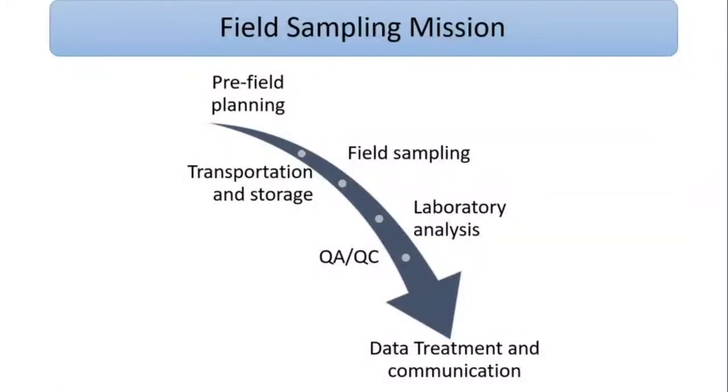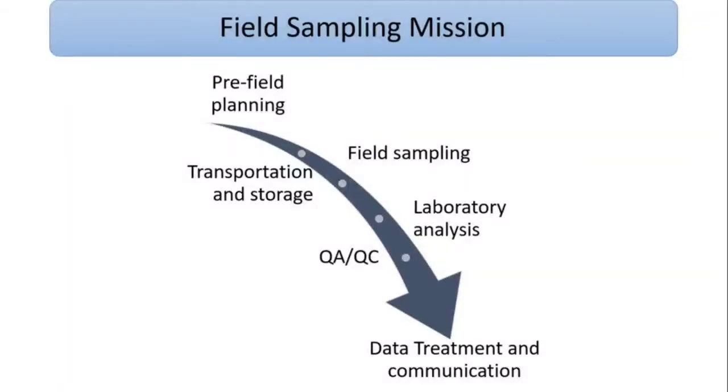Once we have reached the field area or field work station, we have to know where we are, which location it is. So we need the GPS system, and we have to arrange all this equipment. Moreover, whether we are going for a water, sediment or soil sample, we have to make sure that our corers, our grab or our Niskin sampler, whatever it is, is working fine.